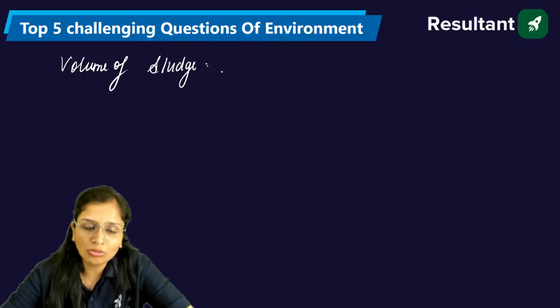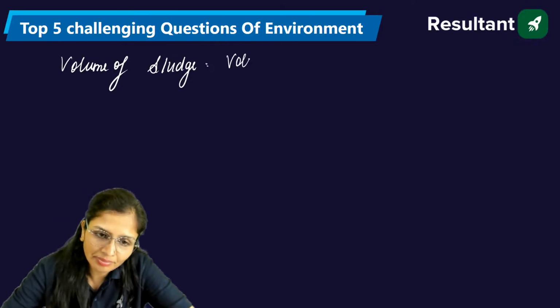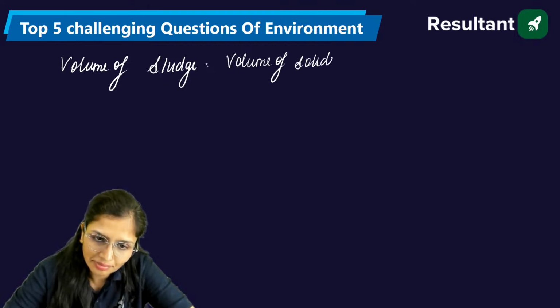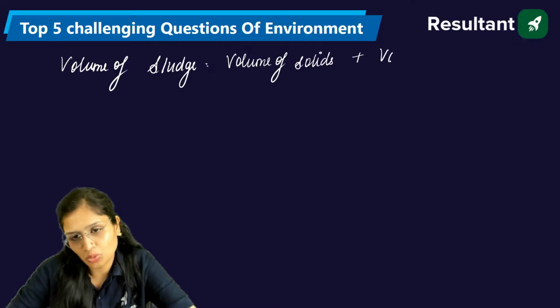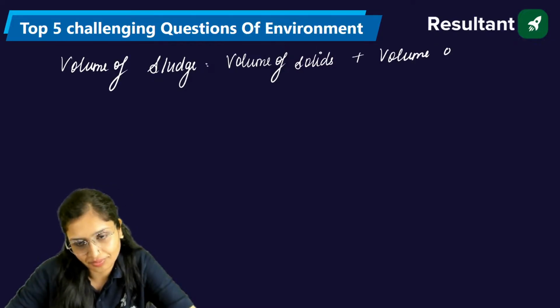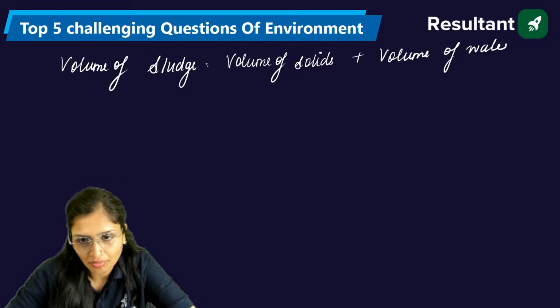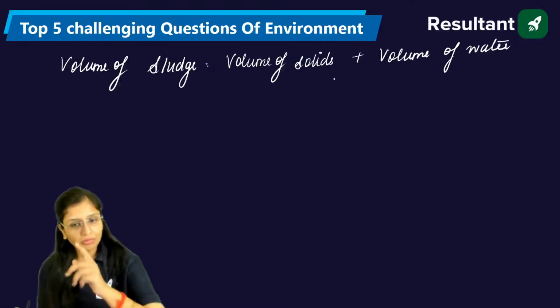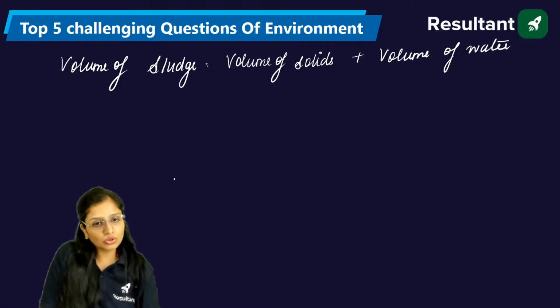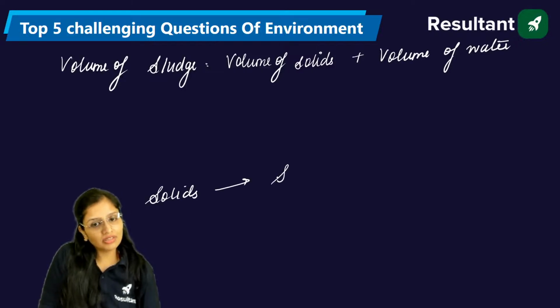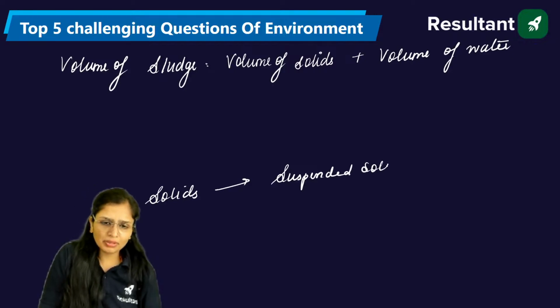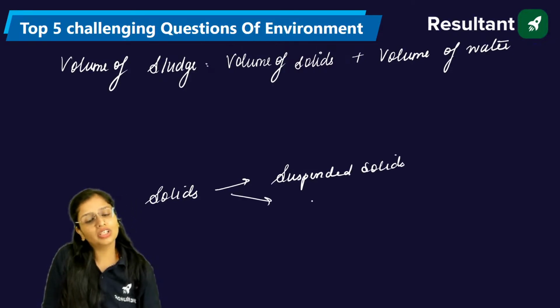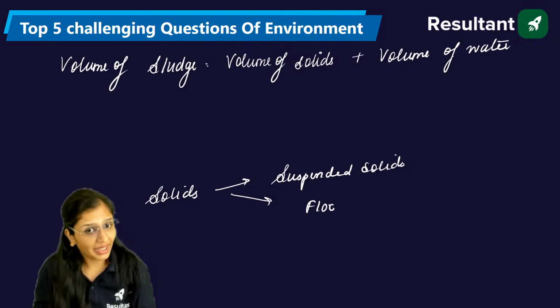Okay, so now talking about the volume of sludge, this will be volume of solids plus volume of water. Correct? Now here, solids will be produced due to two things. What are those two things? Can you tell? Yes. First, suspended solids is the one. Second is the flock. Maximum people, when solving this, will ignore the flock. You will say flock, yes.